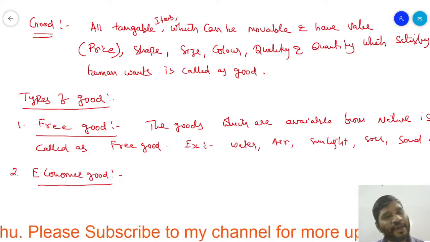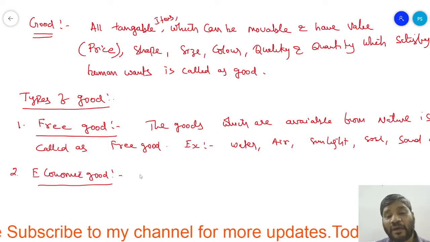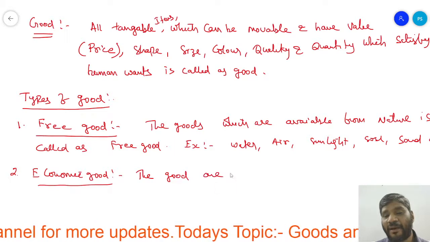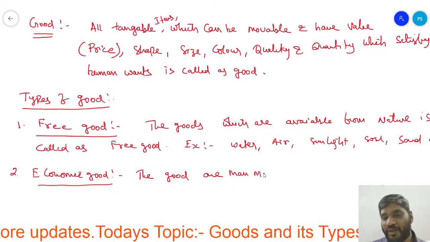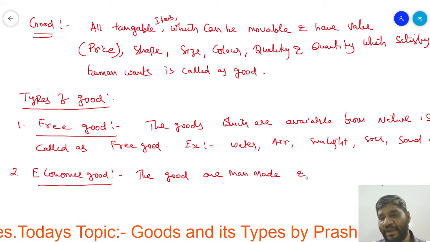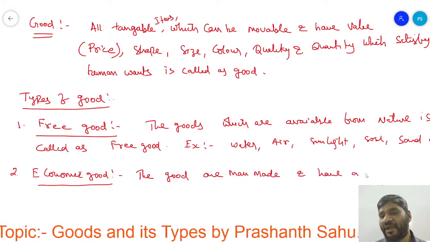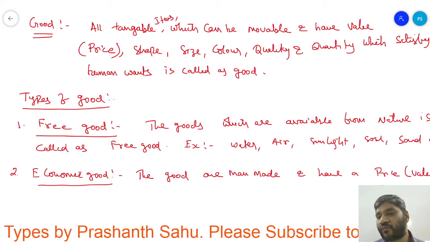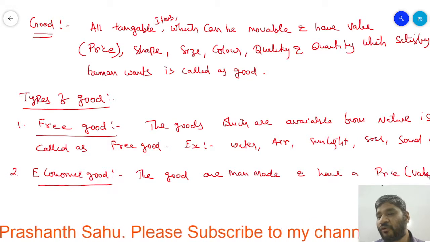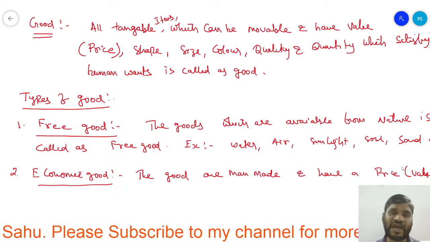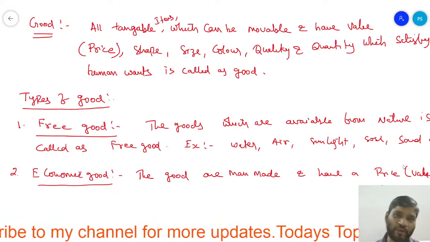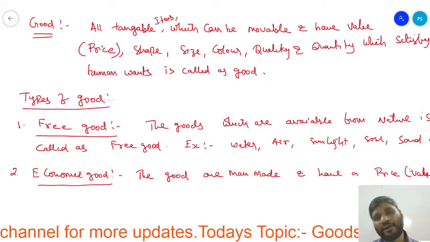In the same way, economic good. The goods are man-made and have a price or value. Definitely the goods which have a price and value and are man-made, we used to call an economic good.